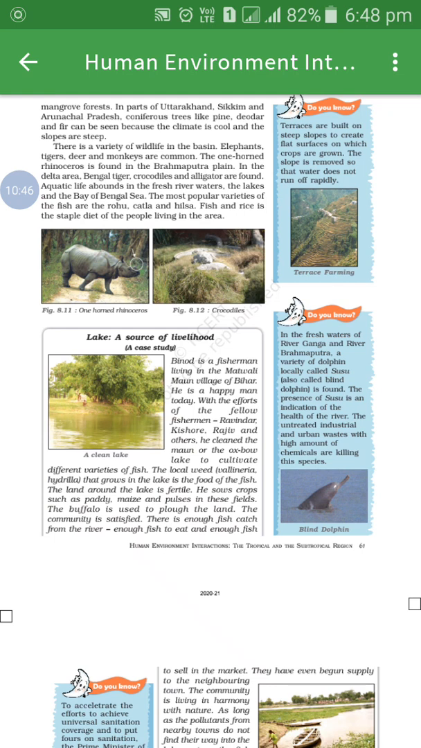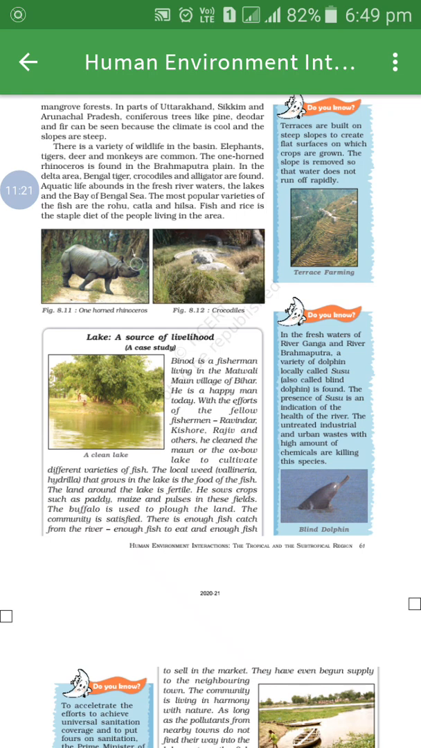There is a variety of wildlife in the basin. As we learned about the vegetation of the Ganga-Brahmaputra basin, like that there is a variety of wildlife in the basin. Elephants, tigers, deer and monkeys are common. The one-horned rhinoceros is found in the Brahmaputra plains. In the delta area, Royal Bengal tigers, crocodiles and alligators are found.